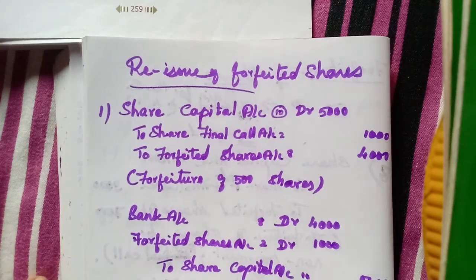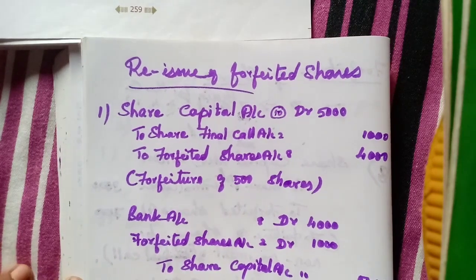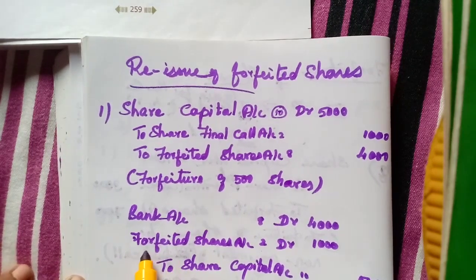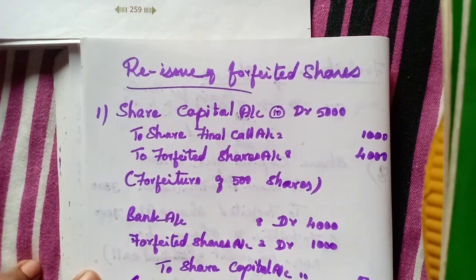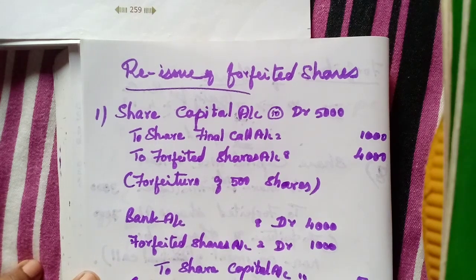That should be transferred to capital reserve account. Here we need to write the narration: forfeited shares reissued.